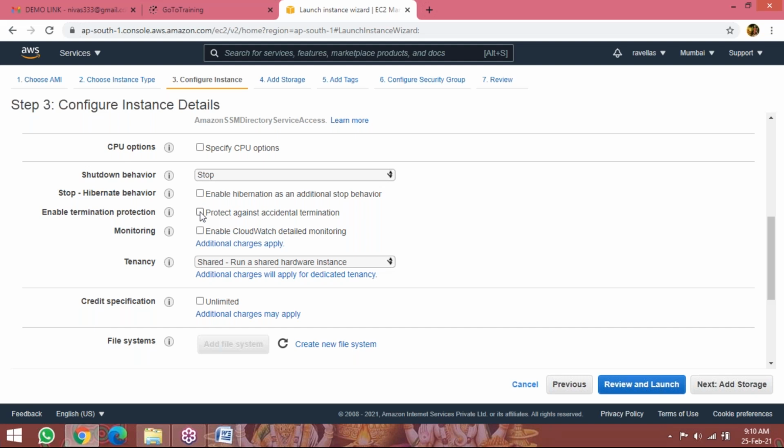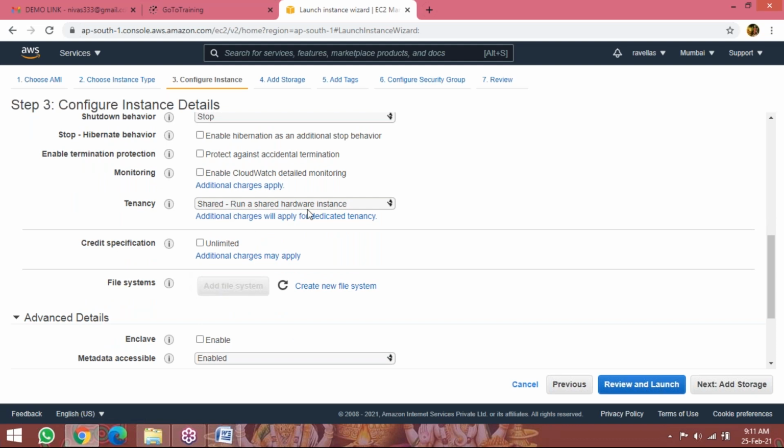Enable termination protection protects against accidental termination. If any important EC2 instances are there, and accidentally you terminate, we are going to lose everything. So whatever instances are important, you can protect them against accidental termination. Do you want to monitor your instance? Enable CloudWatch detailed monitoring. Detailed monitoring means every 1 minute they will monitor our instance health. By default, 5 minutes is free of cost. If you check enable detailed CloudWatch monitoring, that is chargeable. I am not going to check.